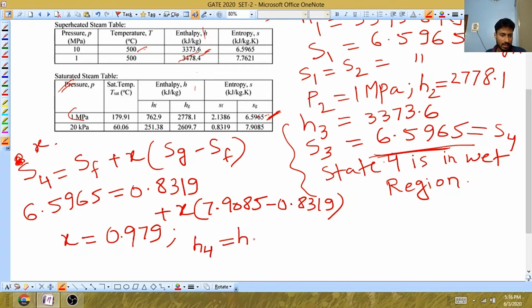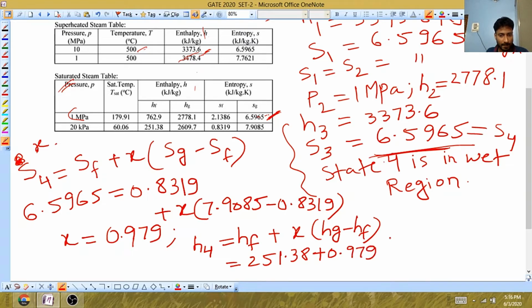Now that you have determined the dryness fraction, you can calculate the enthalpy at state 4. That will be the enthalpy of saturated liquid at 20 kilopascal plus x times (hg minus hf). So just substitute the values. This will be 251.38 plus 0.979 into (hg, which is 2609.7, minus 251.38).